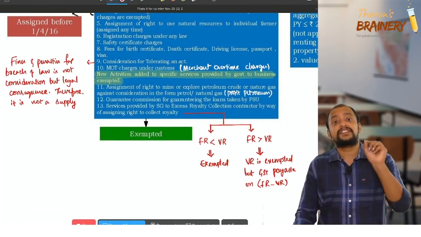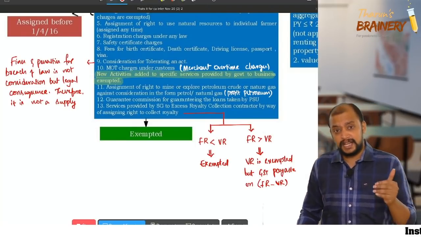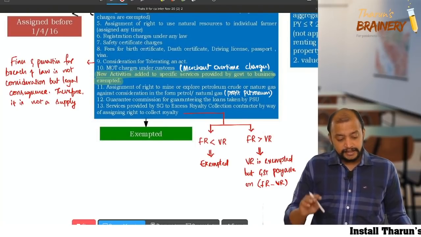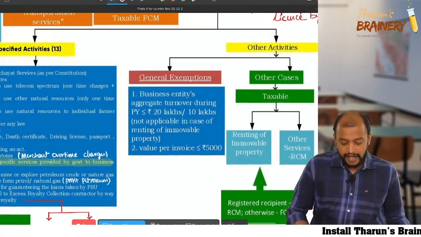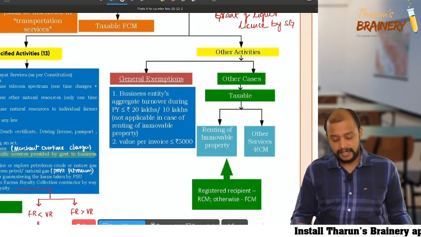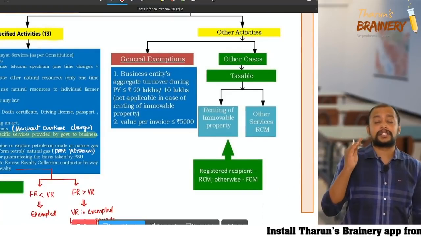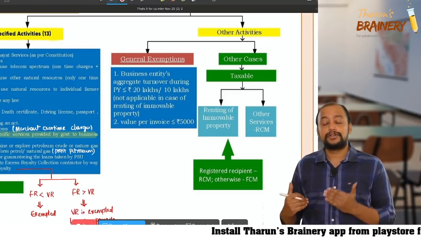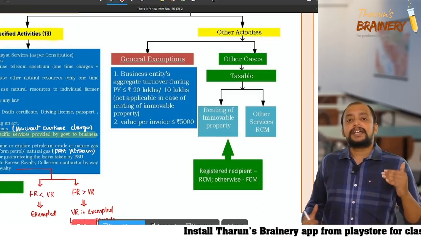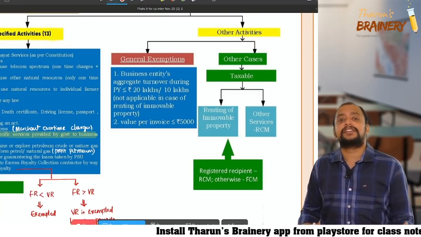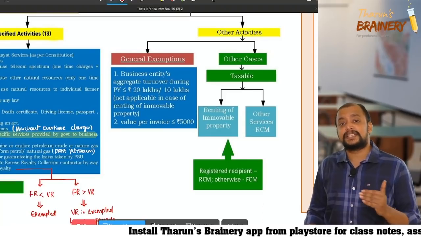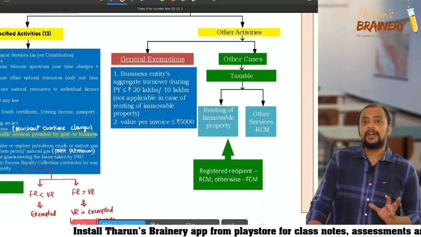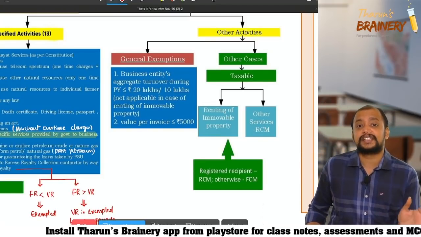These are specific exemptions when provided by government to business entity. Now, apart from these 13 exemptions, we have other services not covered under the specific exemptions. Then we have two general exemptions. What is that? Services provided by government to business entity whose turnover during the previous year does not exceed the threshold limit. Try to understand threshold limit.